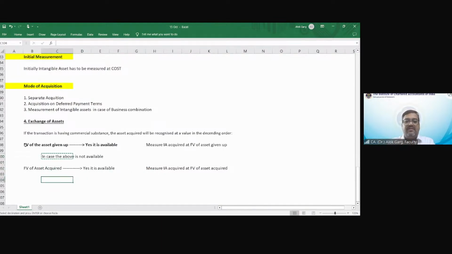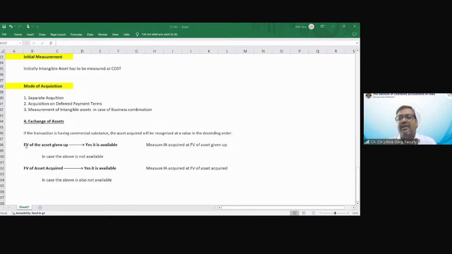In case the above is also not available, neither the fair value of the asset given up is available, nor the fair value of the asset acquired is available, then what to do? We have to derive it. Observable factors, we have to derive it. So basically fair value is something which you need to derive, and you engage a valuer.